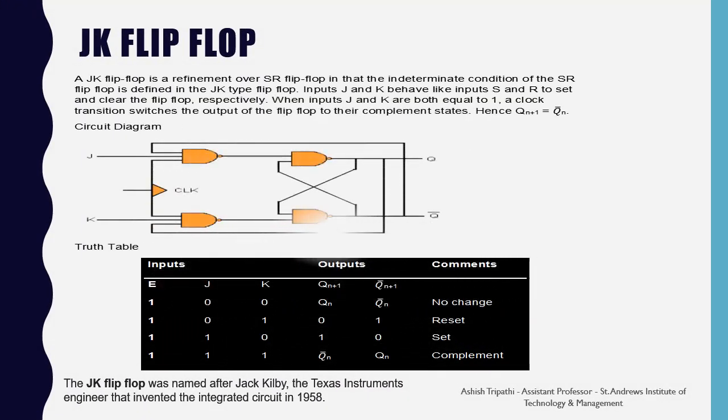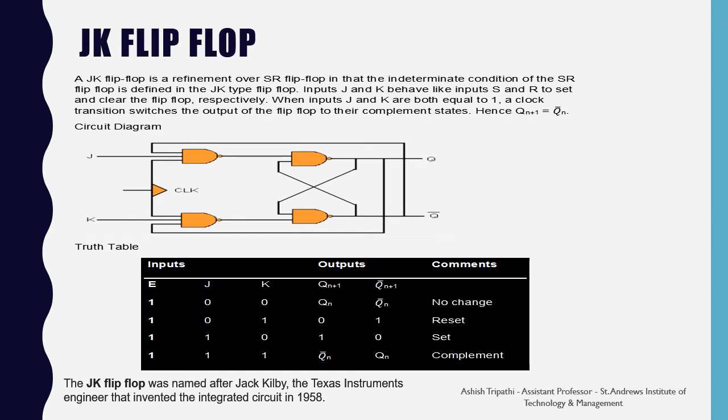JK flip-flop. A JK flip-flop is a refinement over the SR flip-flop in that the indeterminate condition of the SR flip-flop is defined in the JK type flip-flop. Inputs J and K behave like inputs S and R to set and reset the flip-flop. When the inputs J and K are both equal to 1, a clock transition switches the output of the flip-flop to its complement state. Therefore, the next output will be the complement of the present output.